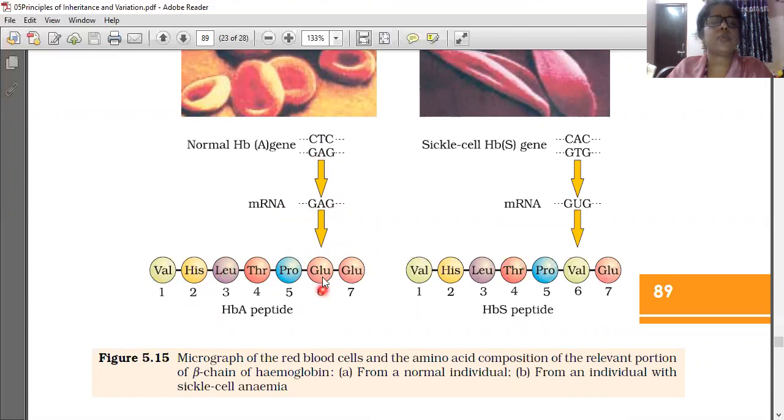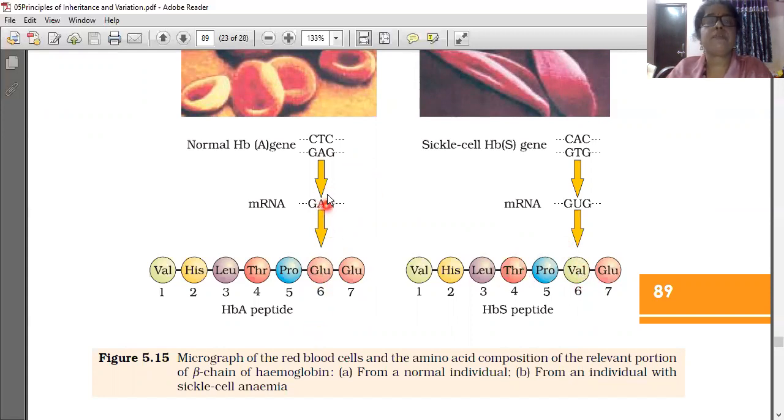It is showing there. Sixth position, see that. In a normal one, glutamic acid is seen in the sixth position. See, glutamic acid is there. Here, in the sixth position, what is there? Valine. And who is selecting this glutamic acid? GAG is selecting the glutamic acid.